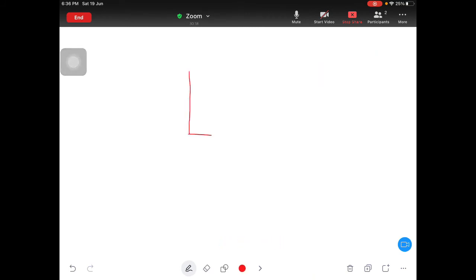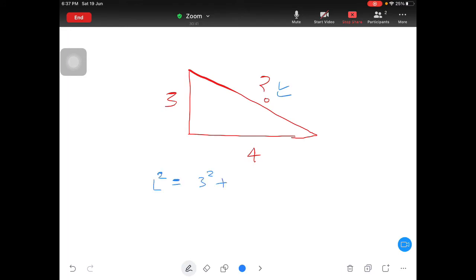Suppose I am giving you some random length. Take the same idea, 3 and 4, and I am asking what is this length. So quickly you will apply it like this. Suppose this unknown length is L, and you want to find out L. So L square is equal to 3 square plus 4 square. No doubt in this. 3 square is 9, 4 square is 16. When you add them, it will be 25.